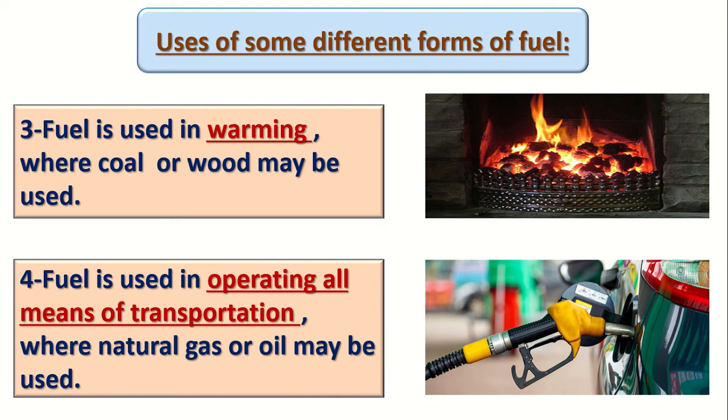With gasoline, we use always the gasoline, and also there is other transportation that can work with natural gas in America. So again, we have 2 types of fuel we can use to operate the transportation. It is the gasoline or the oil and natural gas. Gasoline and natural gas.